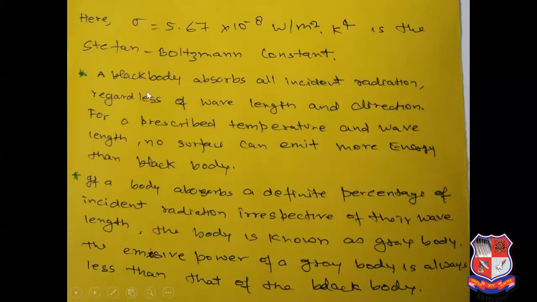This is the definition of a black body. A black body absorbs all incident radiation regardless of wavelength and direction. For a prescribed temperature and wavelength, no surface can emit more energy than a black body. And this is the definition of a gray body. If a body absorbs a definite percentage of incident radiation, irrespective of wavelength, the body is known as a gray body. The emissive power of a gray body is always less than that of a black body.